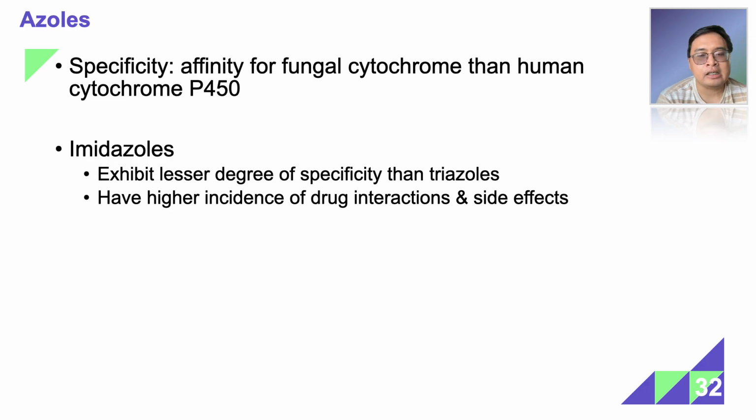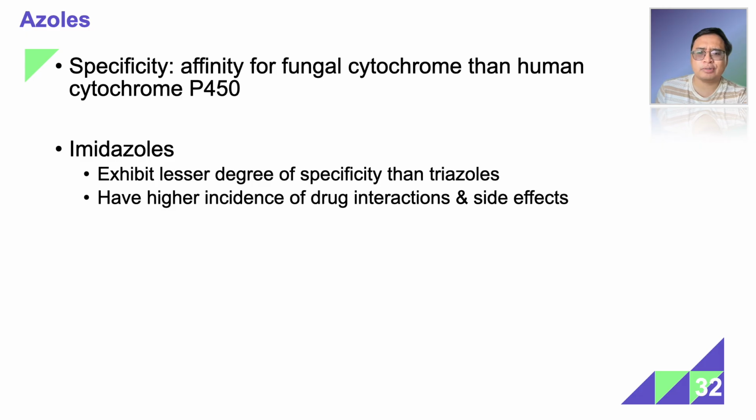Right. So what's the mechanism of action of azoles again? The fungal cytochrome P450 enzyme, right? 14-alpha demethylase. Specifically, it has greater affinity for the fungal cytochrome over the human cytochrome P450 because remember, humans also have that enzyme. However, imidazoles have a lower degree of specificity. Therefore, they are more prone to drug interactions.